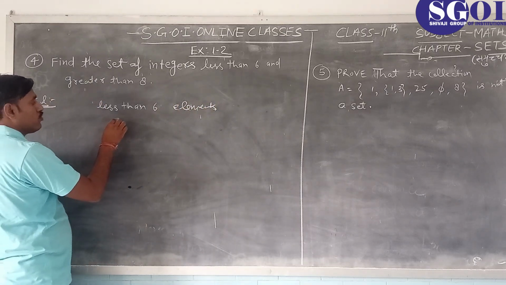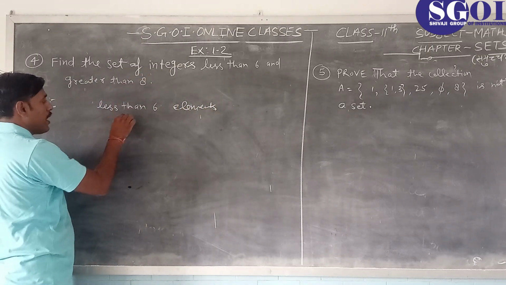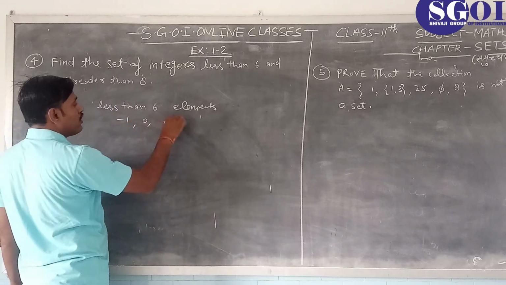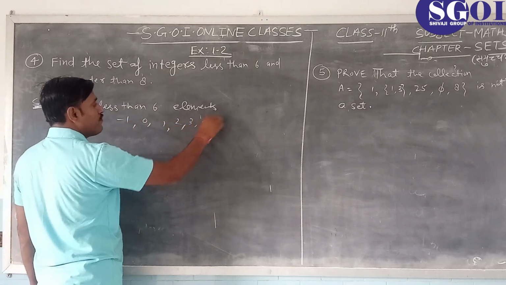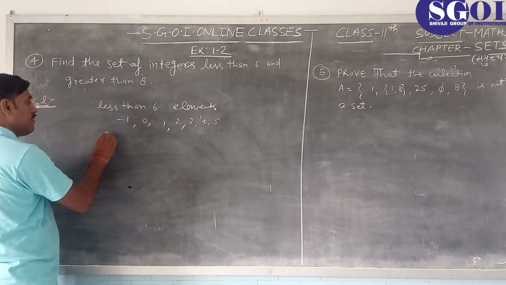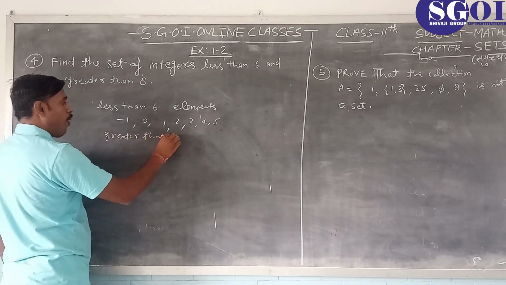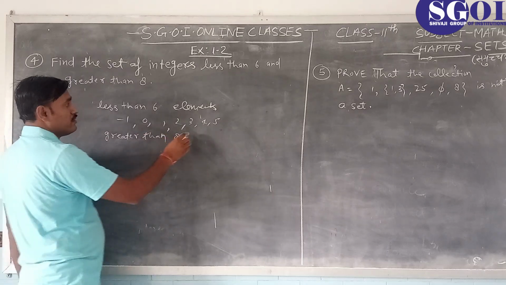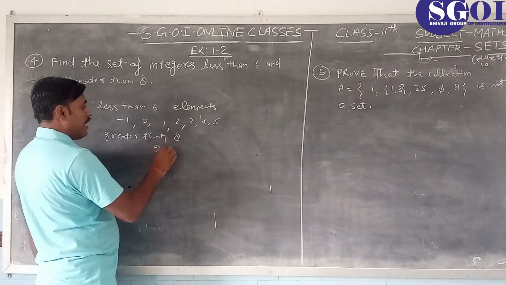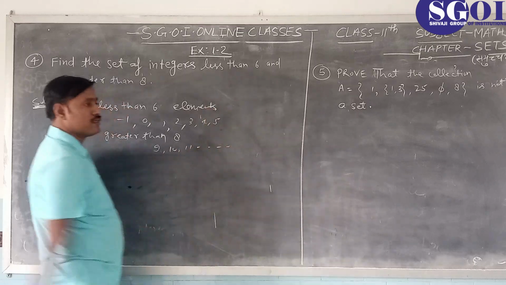That is, you can say integers -1, 0, 1, 2, 3, 4, 5, and greater than 8, that is 9, 10, 11 and so on.